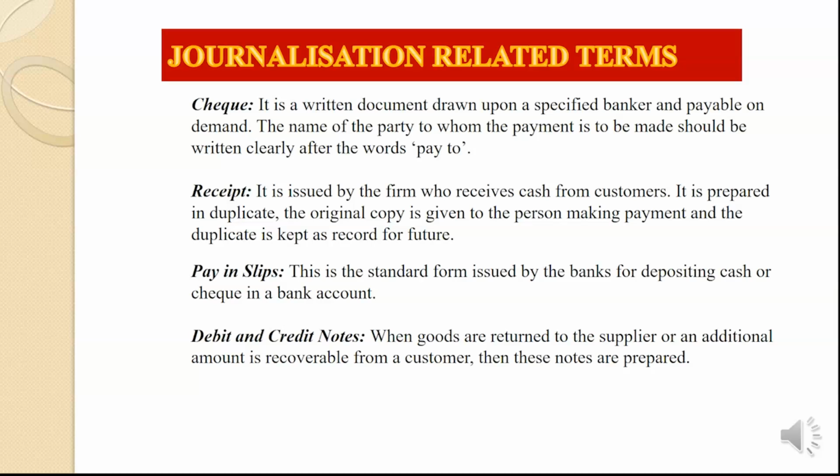The details of the payment through the check are also recorded on the counterfoil, which forms the source document regarding payments. The next one is receipt.